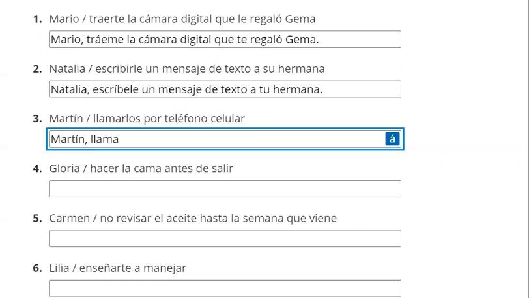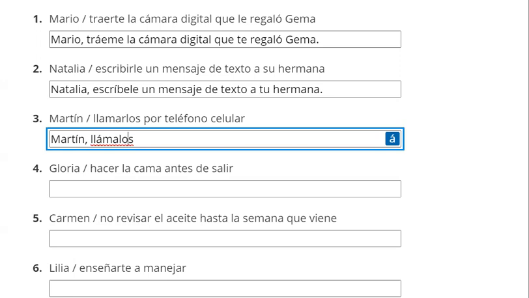Llama. There's our conjugation. Now, here is the second to last syllable. This is the vowel that's stressed. Llama. It's the second to last syllable. That follows the rules. We're good. But we're going to call them. We're going to have Martin call them. Now we need to add los to our conjugation. And now this is the last syllable, this is the second to last syllable, and this is the third from last syllable. So our stressed syllable didn't move, but its relation to the end did. It was the second to last syllable, but now it's the third from last syllable, which means we need to write an accent mark.